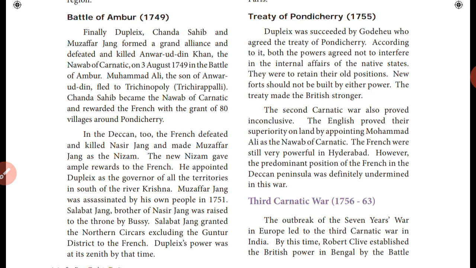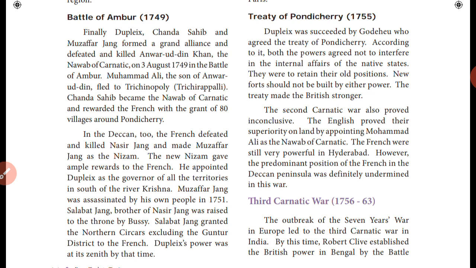According to it, both the powers agreed not to interfere in the internal affairs of the native states. So through this treaty, both the powers did not interfere in the internal affairs of South India. The European powers were to retain their old positions.